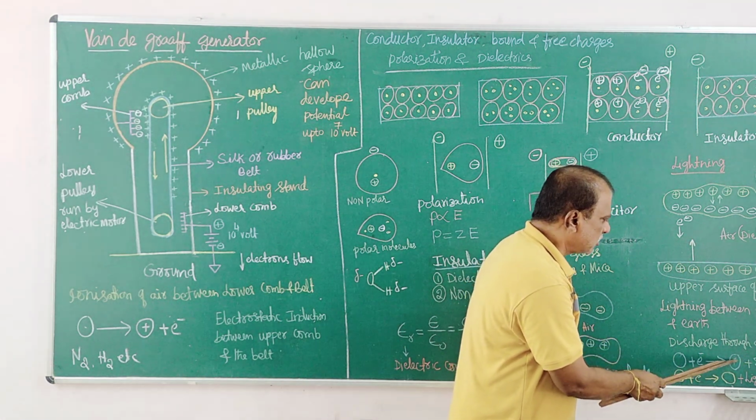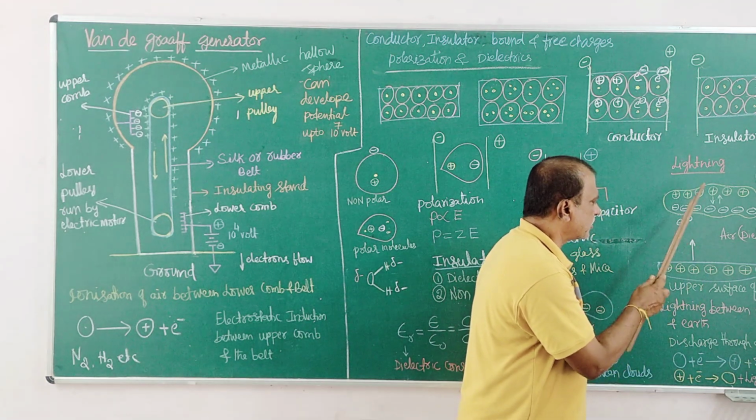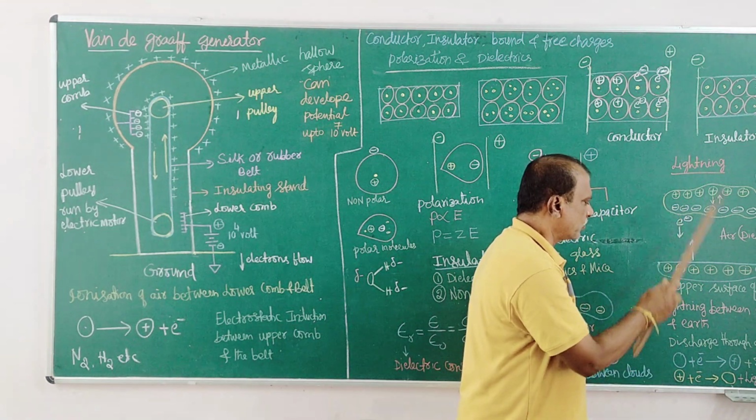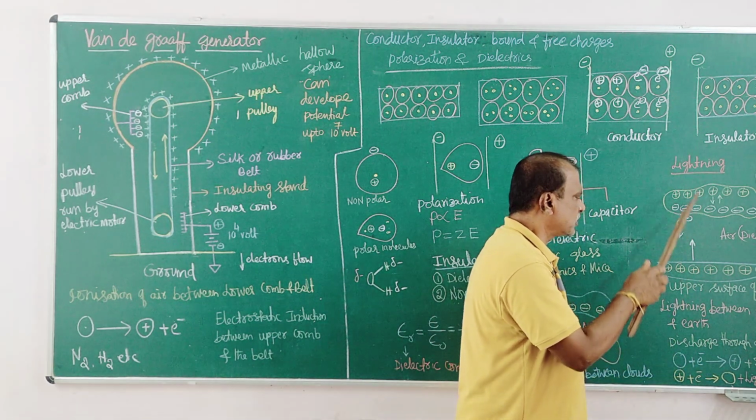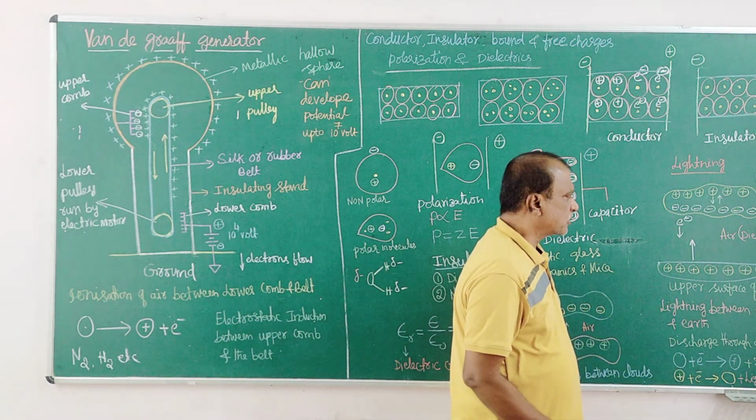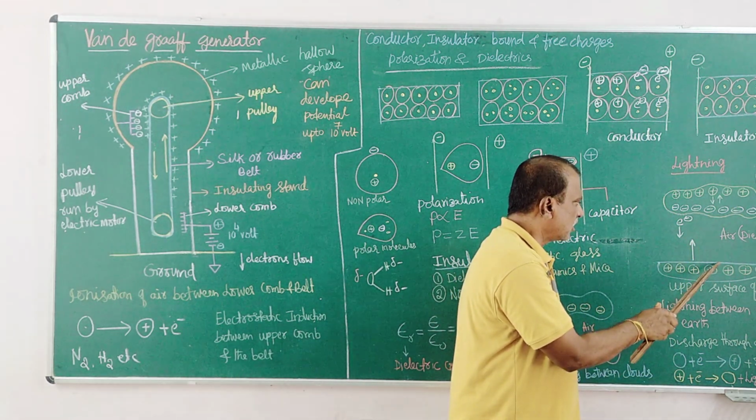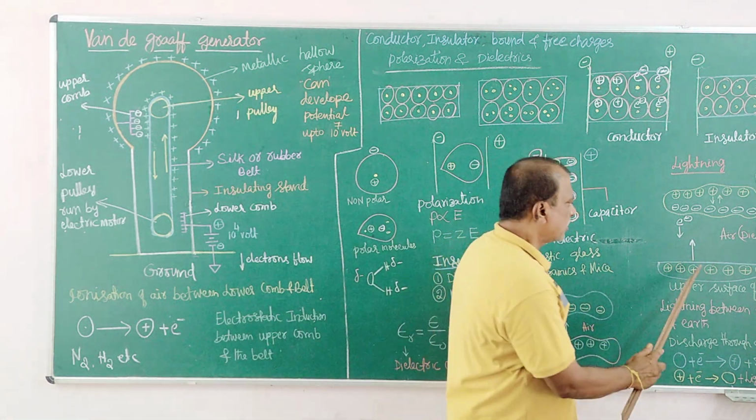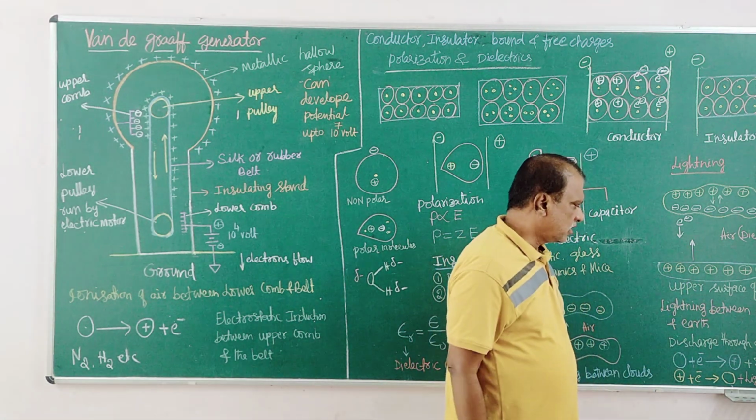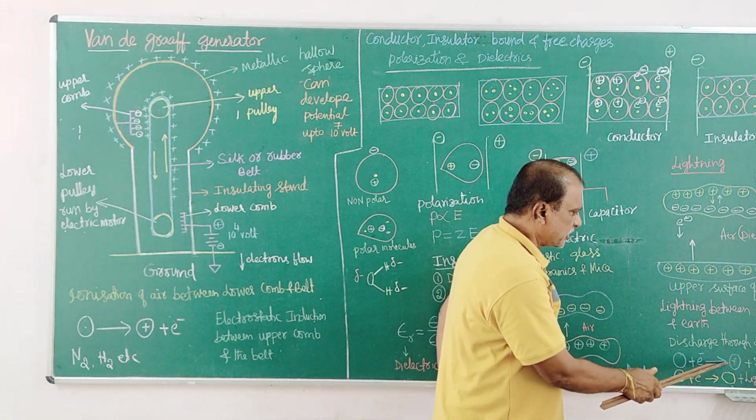Ionization. These ions produced cause electric current to flow, that is, negative electrons moving toward this, positive ions moving toward this. That is the conduction, electric conduction. Electric discharge, lightning takes place. Electric current in this direction, electrons like this. So it is all because of this.